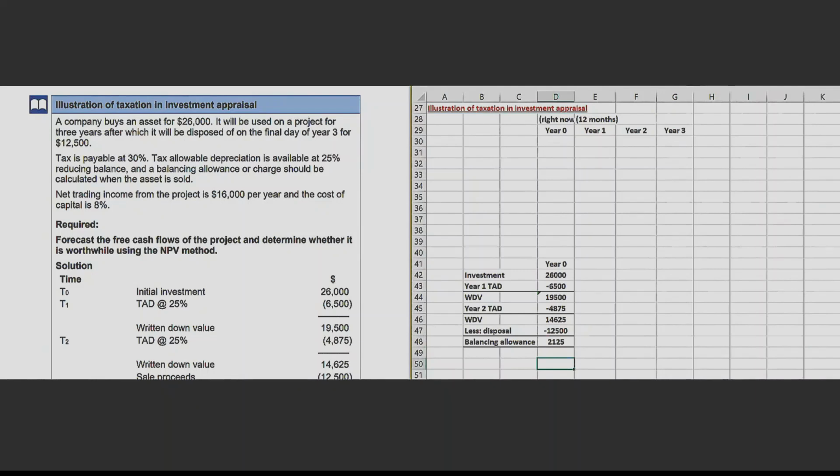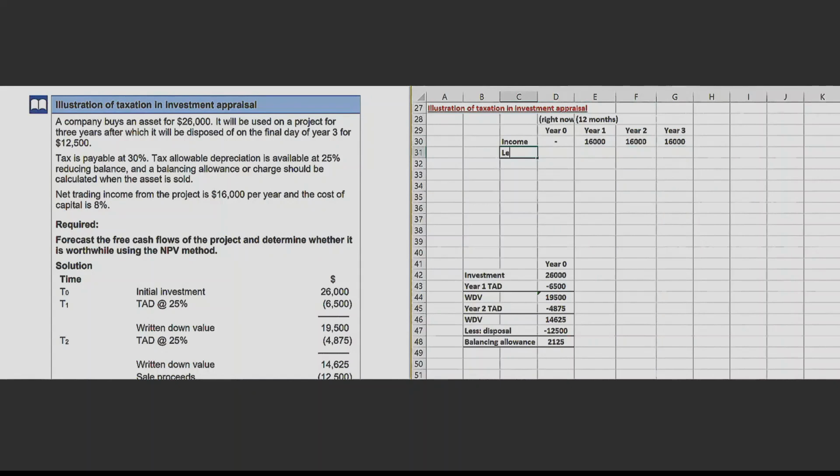Now let's first go back to this calculation. After 12 months only, you will be earning something. So the net trading income will come to you after 24 months. That means year 1. So the income you will earn at this point, not at year 0. You will earn 16,000 here. Then again 16,000 here, because this is 16,000 per year. Is there any expense? No.